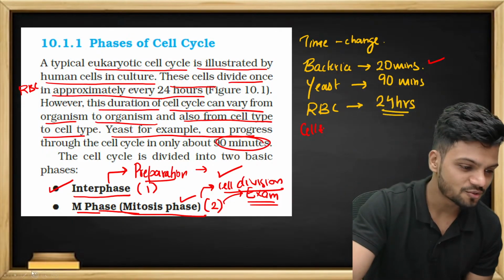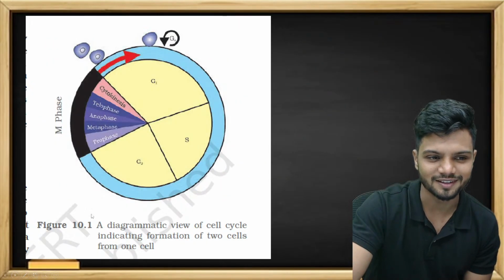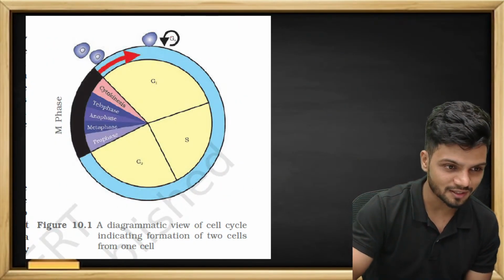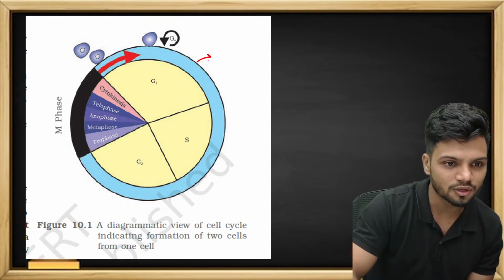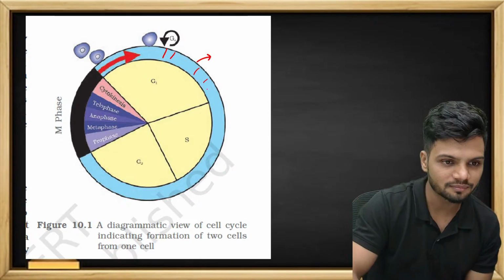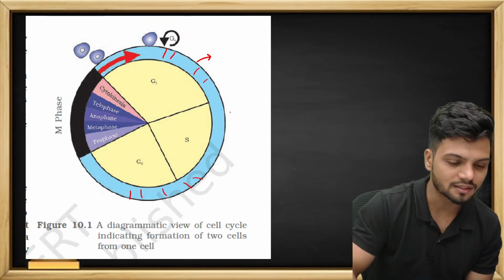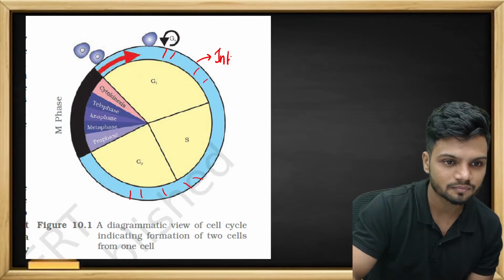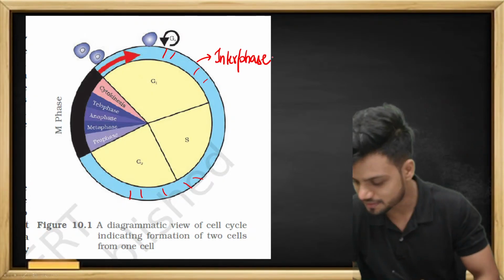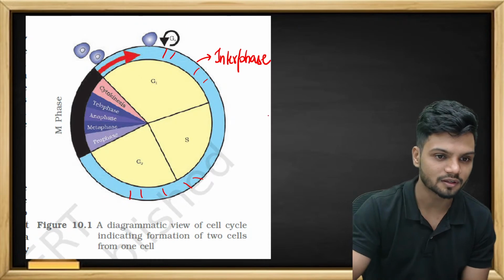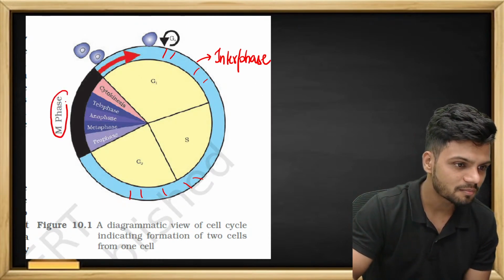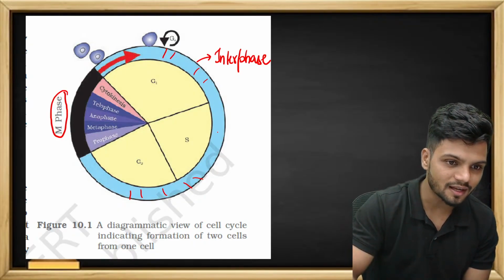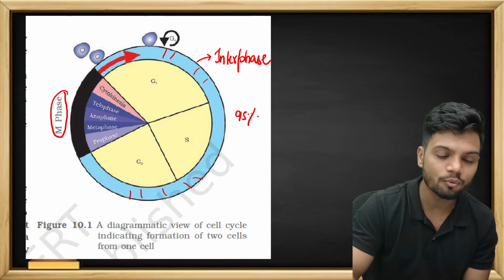Okay, so M phase and interphase is done now. Now students, what I told you right now is given in the diagram. For example, do you see this light blue color everywhere? This light blue color is nothing but the interphase. And can you see this black color part here? That is the M phase. Now do you see, the cell is around 95% of the time only in the interphase.